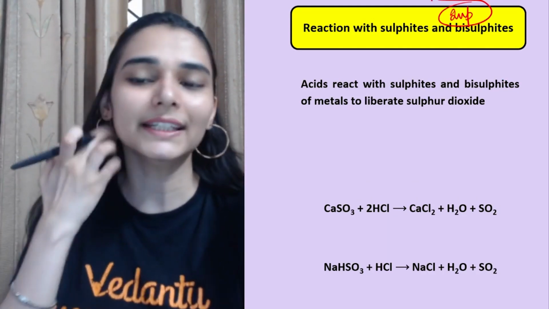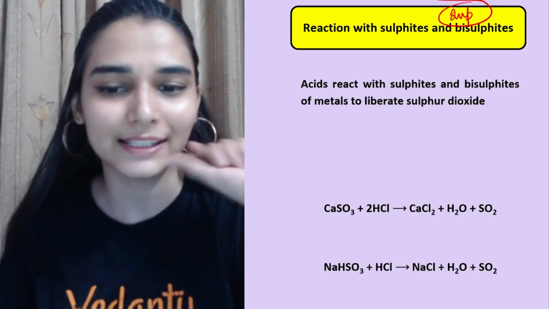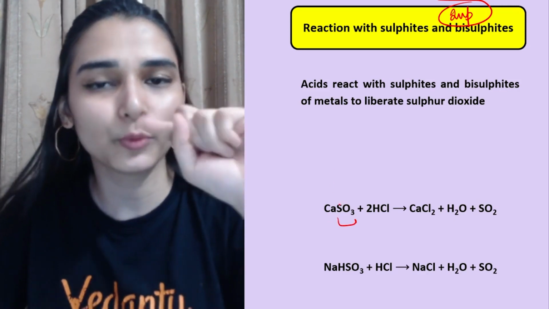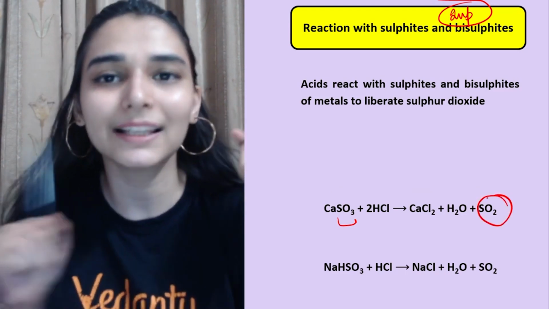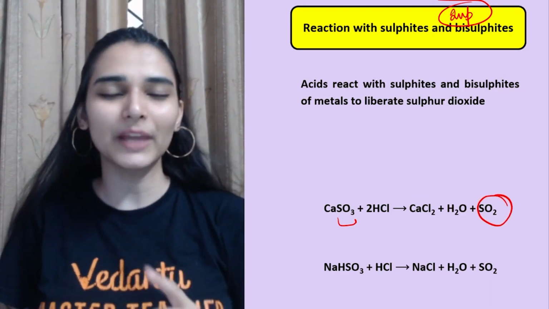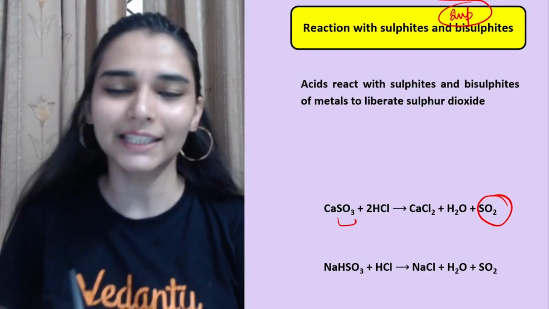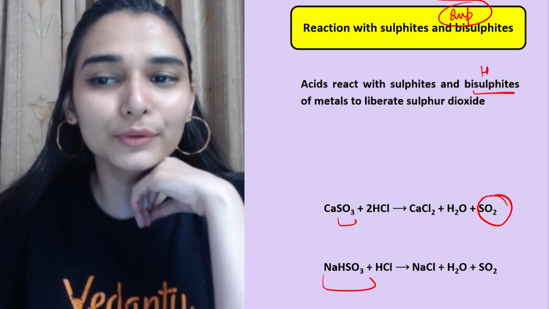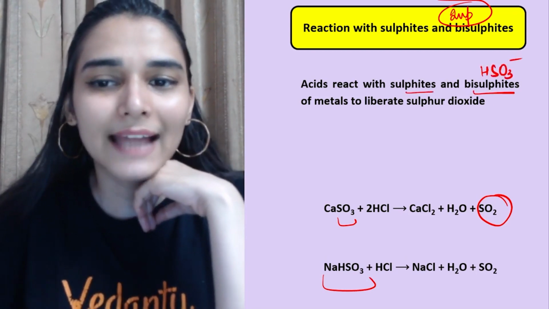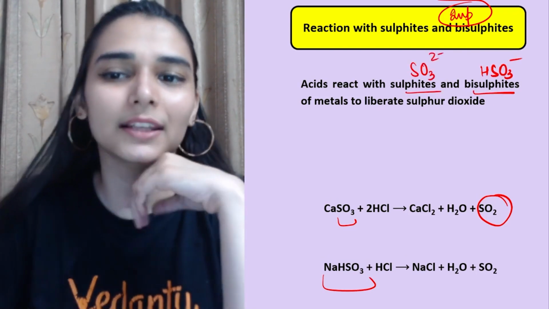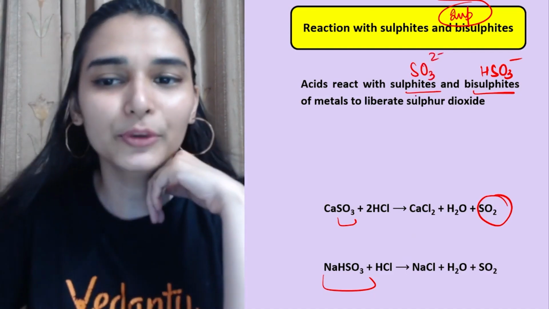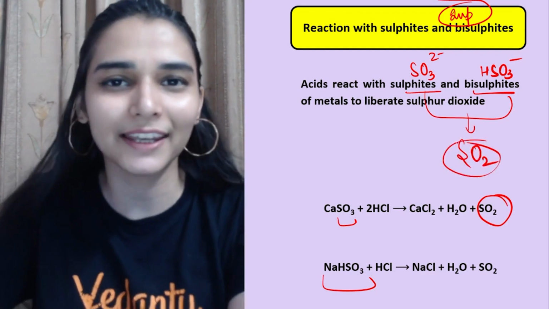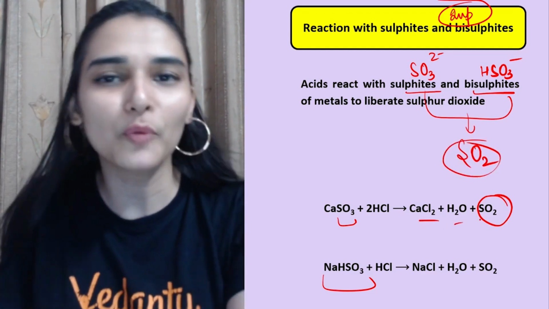This is very important: reaction with sulfites and bisulfites. In the case of sulfite, always remember metal sulfite with acid releases which gas? Sulfur dioxide, right? It has a choking, nasty smell, you won't like it. And the same happens with bisulfite. Which ion is bisulfite? HSO3 negative, and sulfite is SO3 2 negative. So in both, which gas will be liberated on reaction with acids? Sulfur dioxide. Apart from that, salt and water are common products.